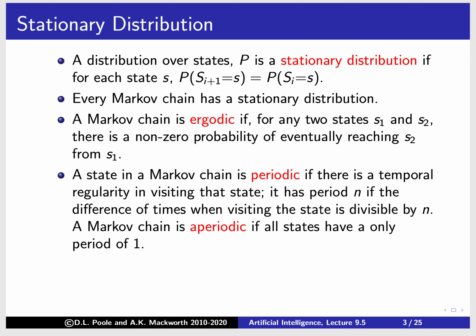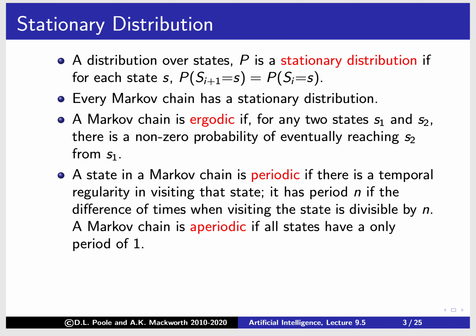So there's a period of n if the difference in times of visiting a state is divisible by n. If something happens on Mondays, and part of the state is the day of the week, then the time between a state containing Monday and another Monday has to be divisible by 7. So a Markov chain is aperiodic if all states have a period of only 1.